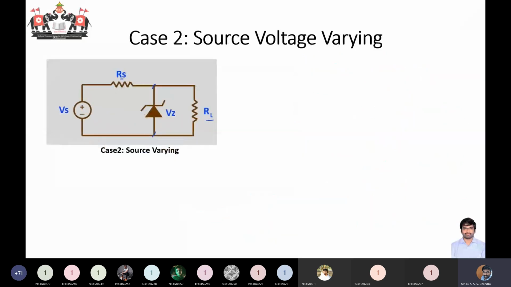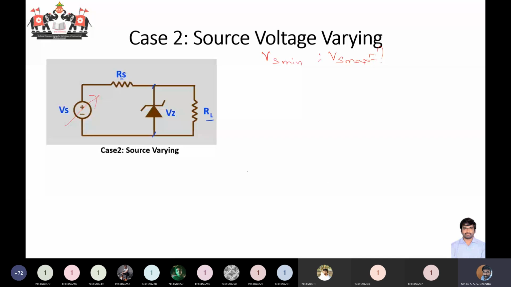Okay. So next case is source voltage is varying. So here RL is constant, your RS is constant, your source voltage is going to vary, this variable value. Okay, so you know what we need to find out? We need to find out what is the minimum voltage you can have in the circuit, what's the maximum voltage you can have in the circuit, right? What's the Vs minimum value, what is the Vs maximum value you can have in the circuit.